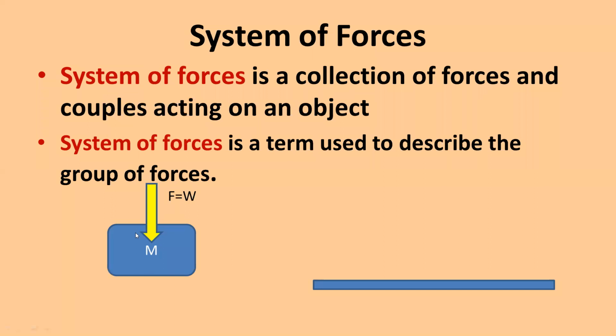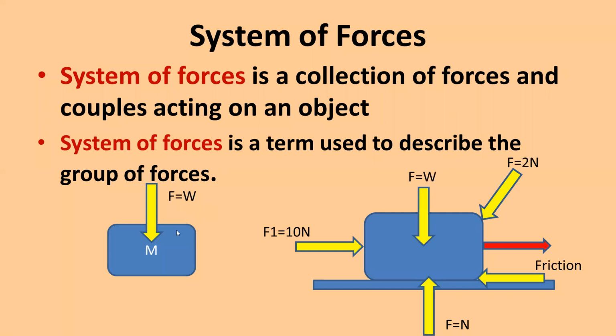In the first example, there is only one force, that is a single force acting on the object. This force is because of the self weight, that is W is equal to mg. In the second diagram, the object is subjected to different forces in different directions and from different positions. So here F1, F2, F3 are the external forces, W is the self weight and N is the normal reaction. And because of these forces, if the object gets accelerated in the X direction, then there will be a friction force. So all these forces form a system of forces.